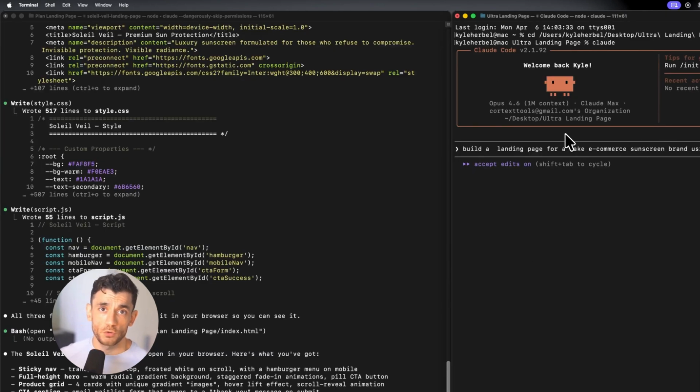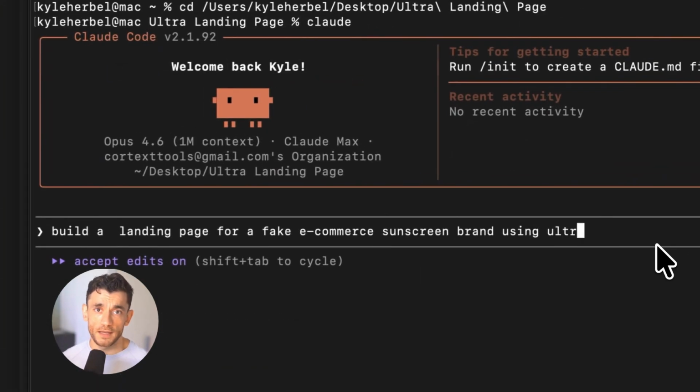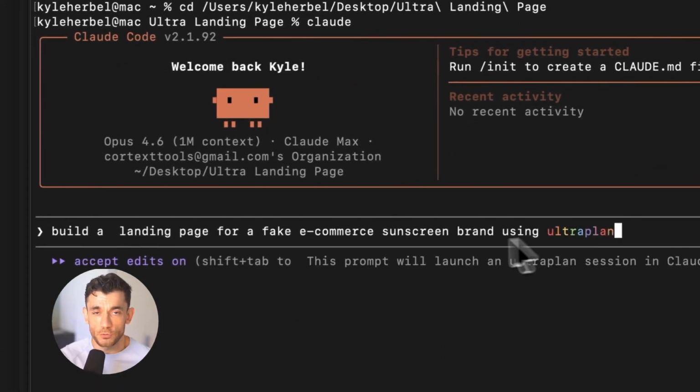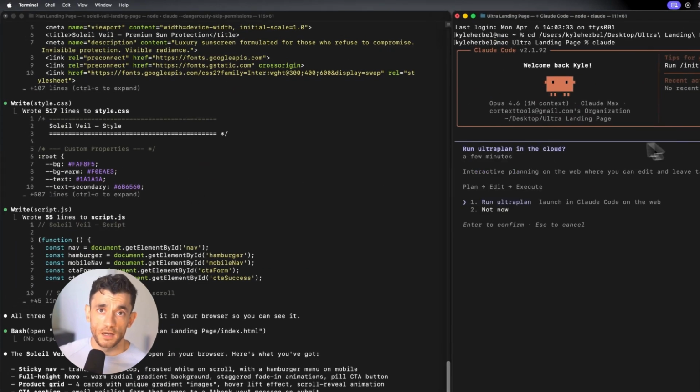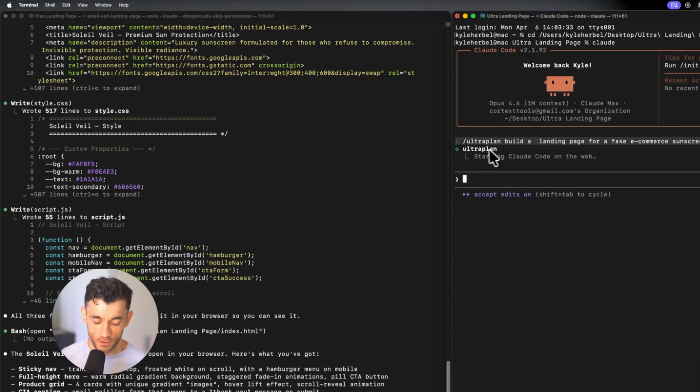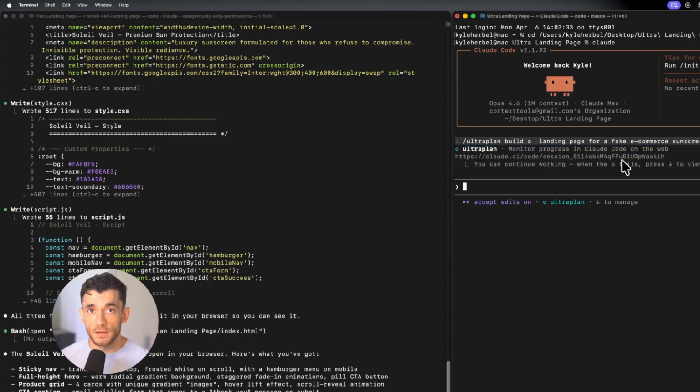Say I want to build an automated onboarding flow for the AI Profit Boardroom. New members join, they get a welcome sequence, they get pointed to the right resources, they get a personalized checklist based on where they are in their AI journey. It's not a simple build. There are moving parts. There are integrations. There's logic involved. The old way, I'd write a big prompt, throw it at Claude Code, and hope it figures it out. Sometimes it does. Sometimes it goes off track, and I spend an hour fixing things.